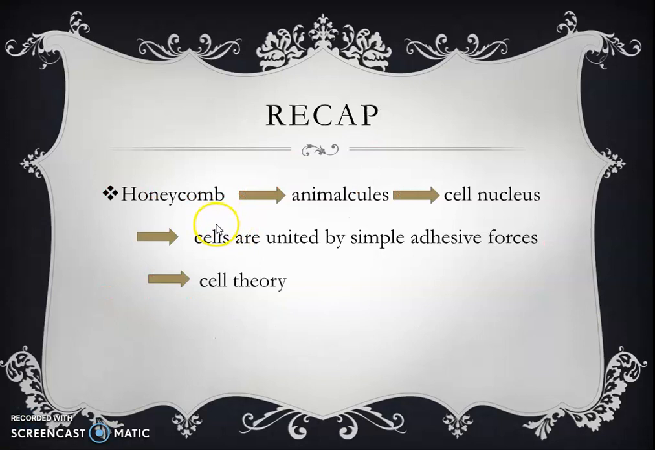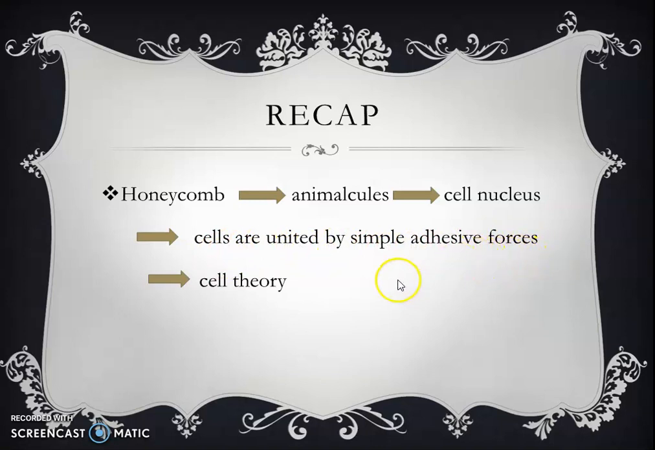So let us do a quick recap. The first contribution was done by Robert Hooke in 1665, who compared the structure of cell with that of the honeycomb. And then in 1676, Anton van Leeuwenhoek observed the pond scum, or the living cells of the pond water, and he named them animalcules. Then we come across the contribution of Robert Brown in 1833, which is the cell nucleus, and then in 1837 Dutrochet observed and he told that the cells are united by some simple adhesive forces.